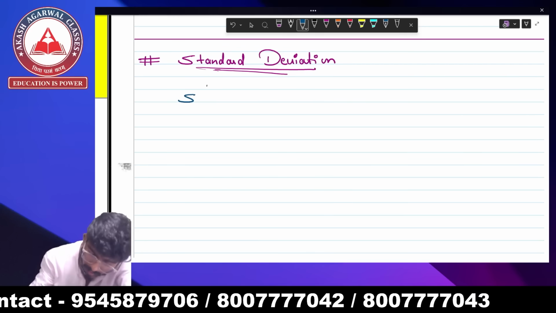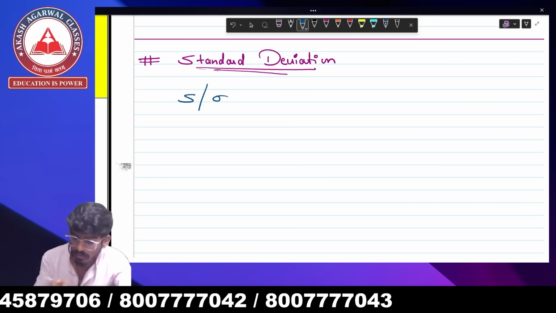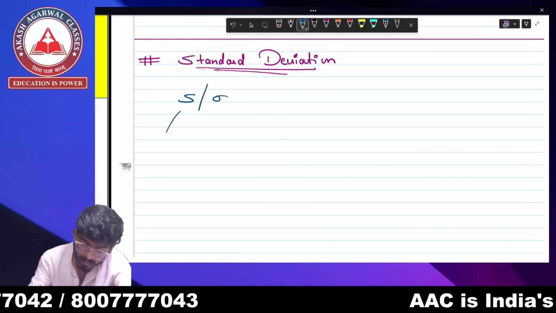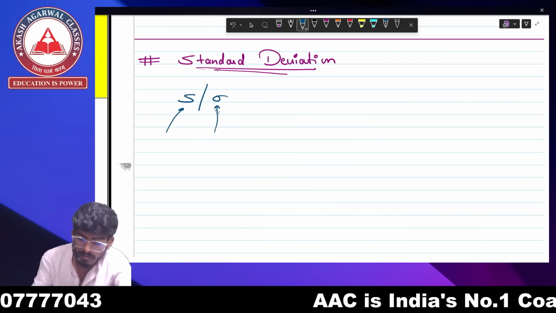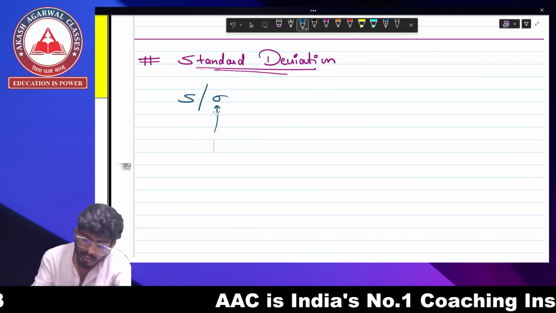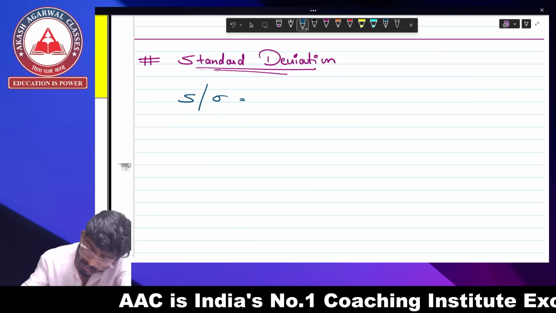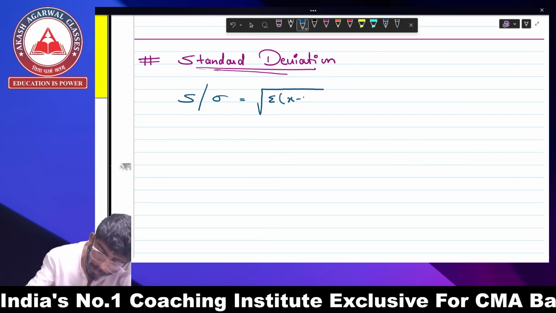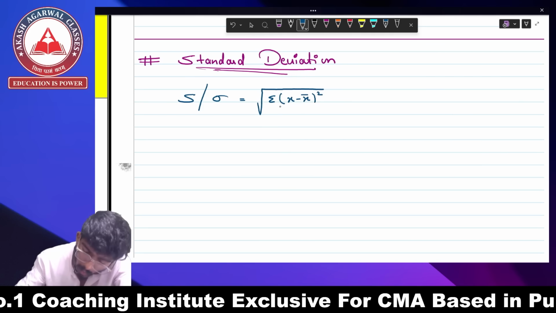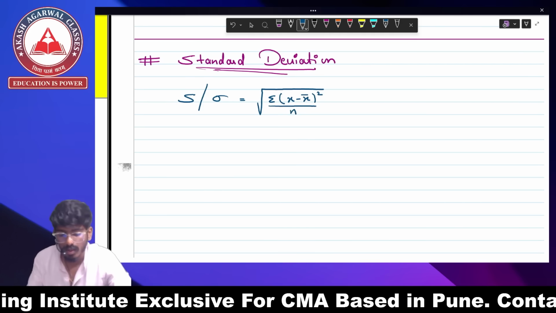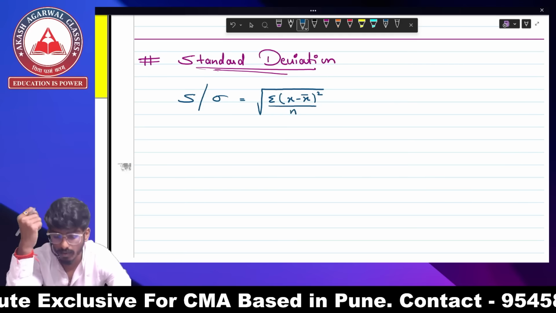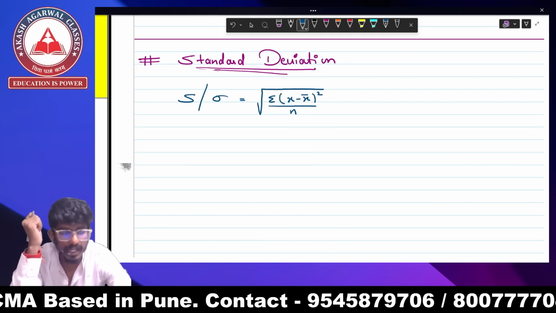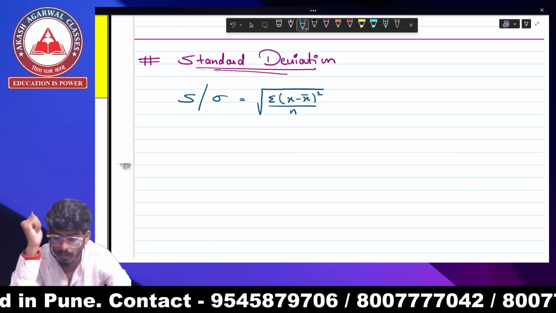So standard deviation can be represented by S or the sigma sign. Many a times in your paper, it would be said to be S, or the sign will be given. You have to understand this is going to be your standard deviation sign. So standard deviation is under root summation of (x minus x bar) square upon n. So this is your standard deviation formula: under root summation of (x minus x bar) square upon n.